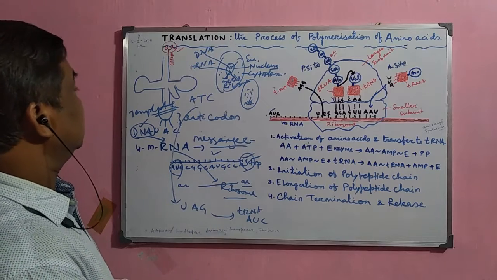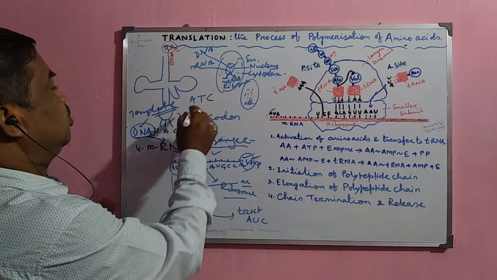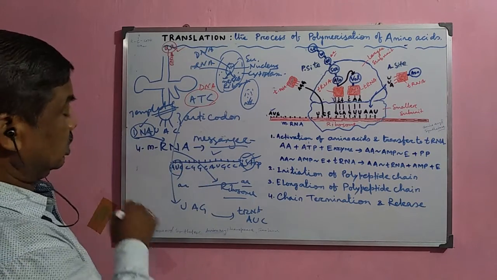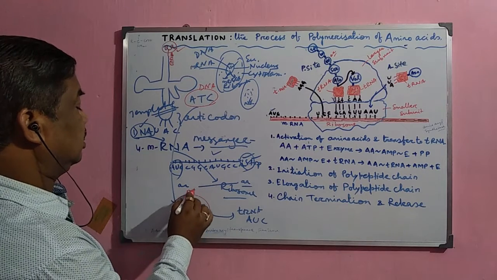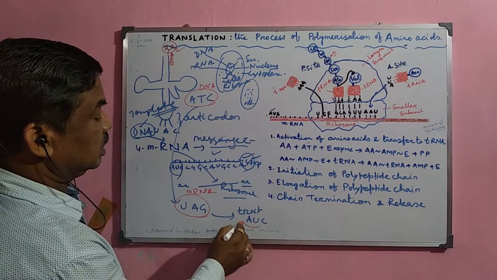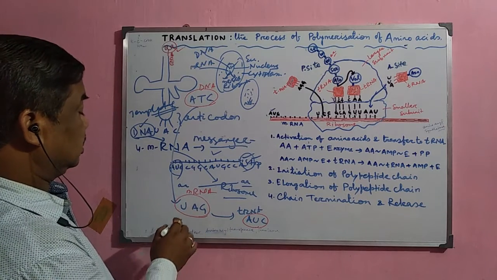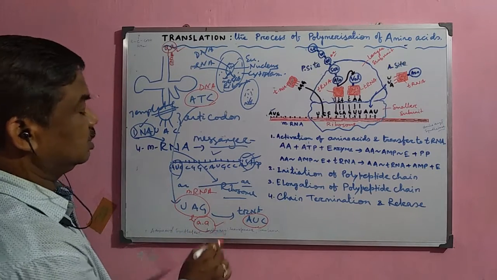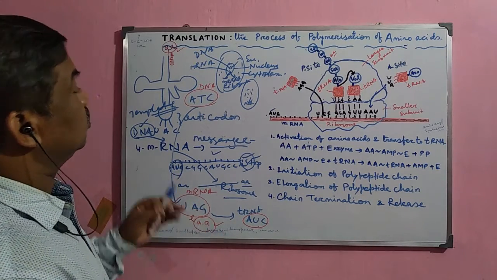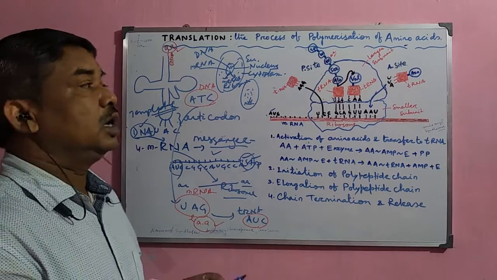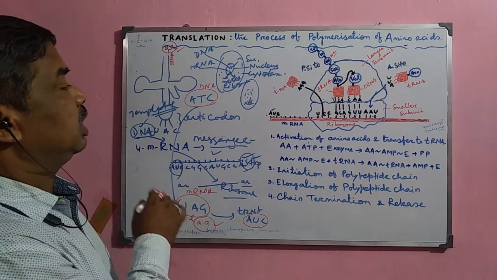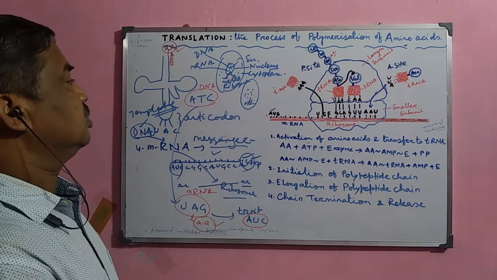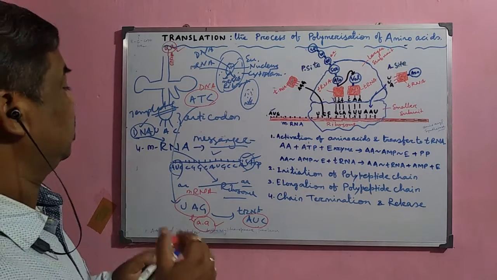This is a very accurate sequence, because if there is ATC in the DNA template, there must be UAG in the mRNA and AUC in the tRNA, and accordingly a specific amino acid will bind to this UAG, because it is very specific, as we have already discussed in the genetic code. A specific amino acid can bind with that particular mRNA and tRNA. So it is already pre-decided or prefixed.